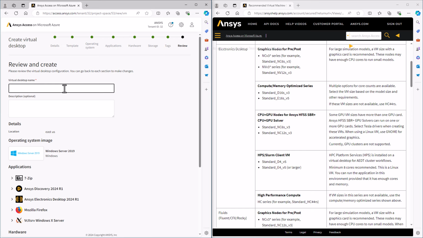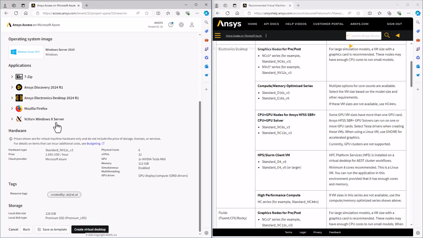We recommend that you use descriptive names, whatever key information is. If you're creating a VM for each user, put the user's name in that VM. If it's for specific applications, specific projects, use something relevant. You may have multiple users using the same project space, seeing the same VMs. You don't want them accidentally confusing them and shutting off someone's VM or making changes to it. So, give it a descriptive name.